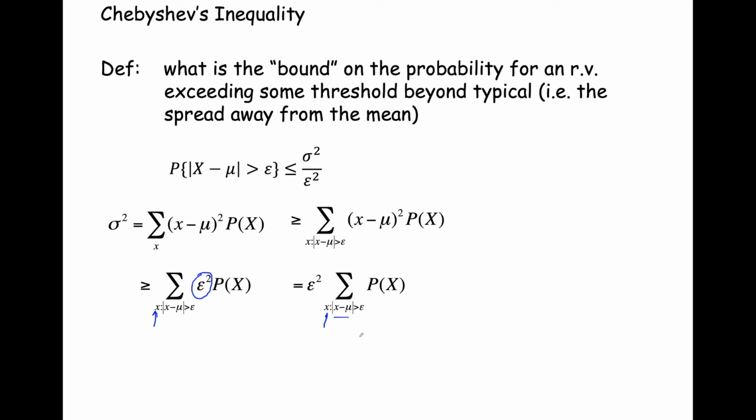Okay, so now if we consider what the sum is, that sum is nothing more than all of the places where x minus mu is greater than epsilon. So we're just going to make that replacement for that probability.